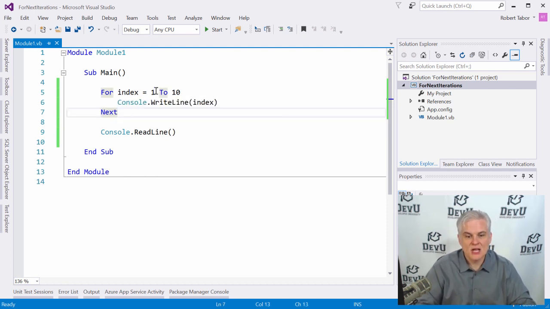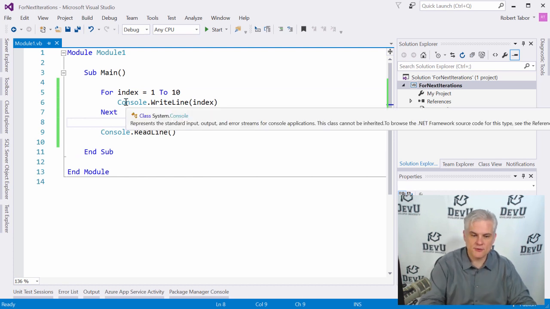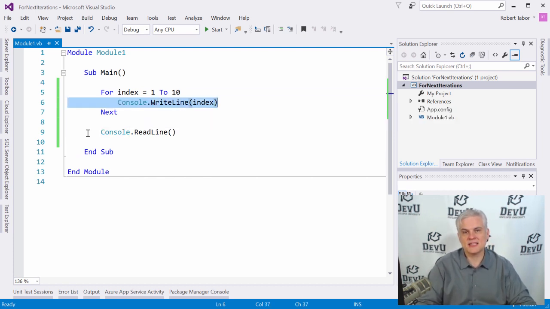In this case, we're going to start off with the value 1 and assign 1 to index. But once we get to assigning the number 10 to index, that'll be the last time we iterate through the code defined inside of the code block between the for and the next. And then we break out.